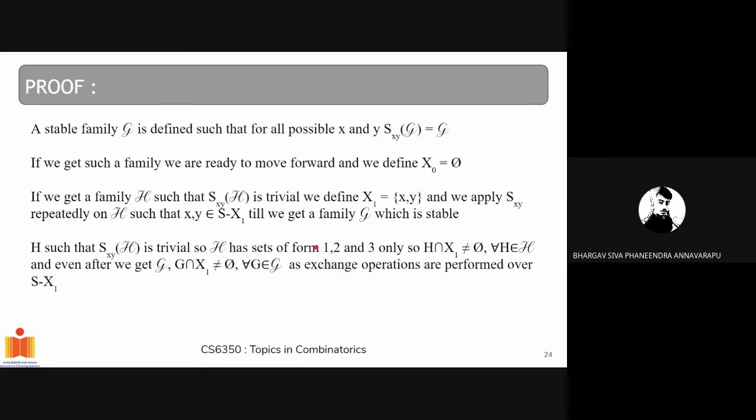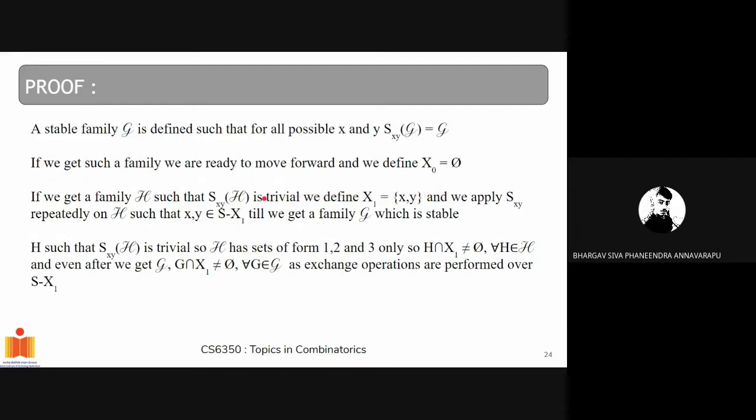A stable family is defined as: for any x, y, if you perform Sxy on G, you again get the set G. Then it's called a stable family. In that case we are ready to move forward, and we define a set x0 equal to 5. We'll know why we defined it like this in the later parts.